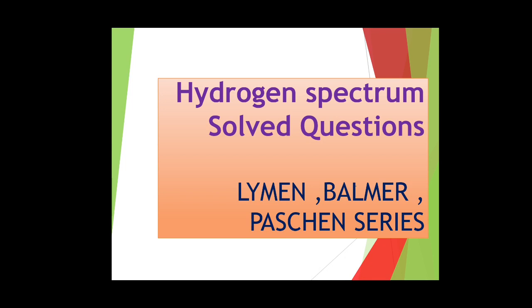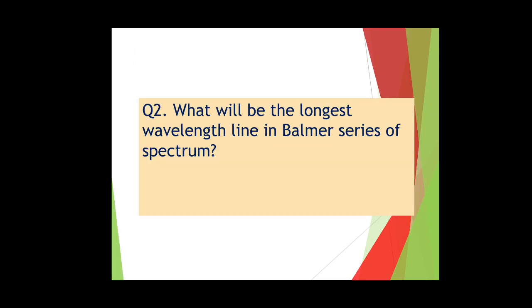Let's continue our study of the hydrogen spectrum, solved questions about the Lyman, Balmer, Paschen series, etc. So let's see some questions. Question number 2. What will be the longest wavelength line in the Balmer series of the spectrum? Question number 1 you can see in the previous video. Now we are starting with the second question. We have to find out the longest wavelength line in the Balmer series of the spectrum.